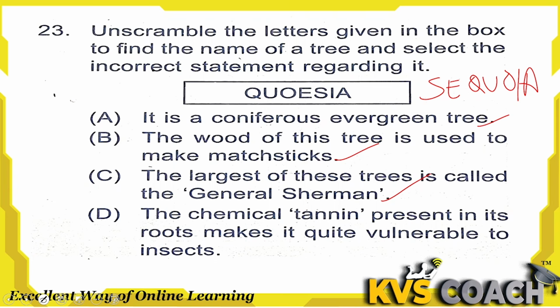Actually, they are known for their resistance to insects. They are insect resistant. And tannin actually helps protect them from insects. So this is the wrong statement and the right answer here.